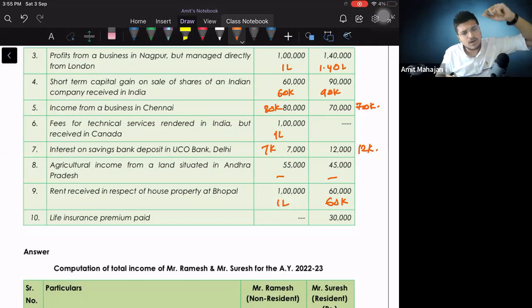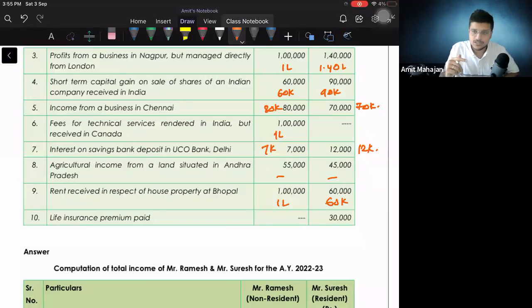Now, why did you understand this? Why did you tell me by unmuting yourself that 30% should come? Because in the last question you had forgotten. In the last question you made that mistake of not considering that. This is the beauty of making mistakes. That's why you should make mistakes, so that next time, whenever you see a rent question, you'll understand that the proper rent has come, so 30% has to be minus. This is what I want.